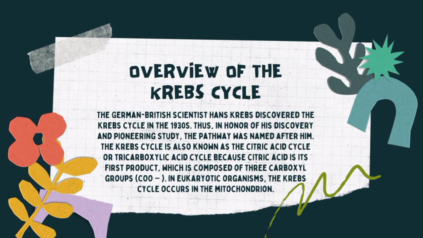In eukaryotic organisms, the Krebs cycle occurs in the mitochondrion. Eukaryotic organisms are organisms whose cells have a nucleus enclosed within a nuclear envelope, while the mitochondrion is a double membrane-bound organelle found in most eukaryotic organisms.